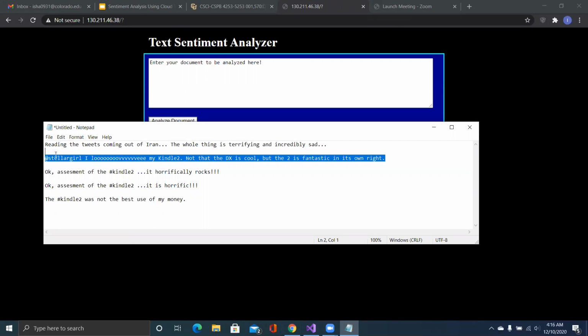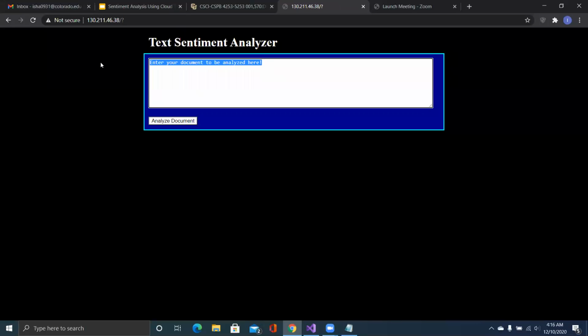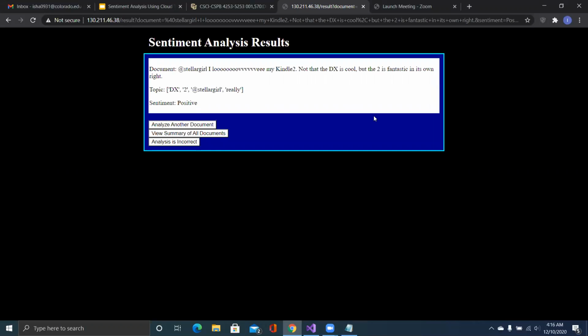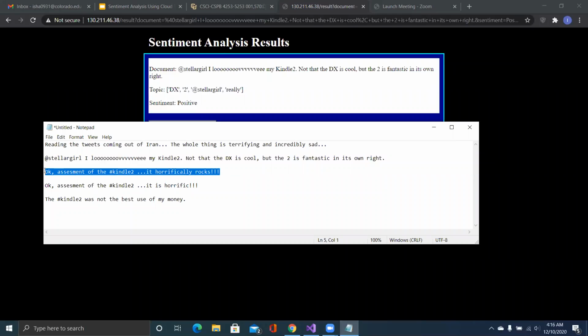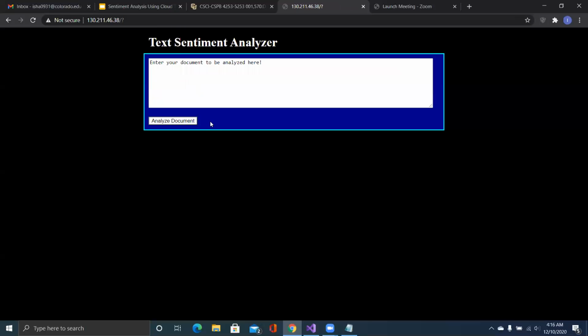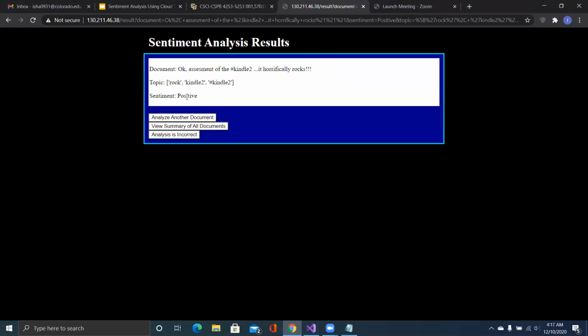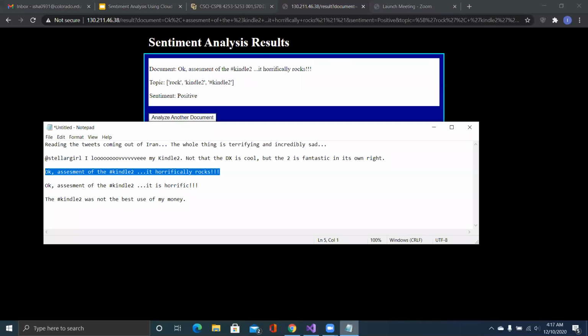And this is clearly a positive tweet, saying that it loves the Kindle 2. Let's see. And it gave it positive, which is good. And this tweet could be a little bit more confusing for sentiment analysis because it uses a negative word but with a positive connotation. So we'll see if it's able to guess this one correctly. And it did. So that is a good sign that our model's working well.